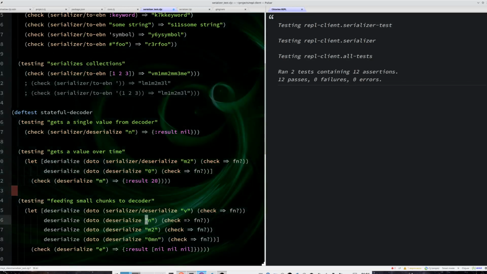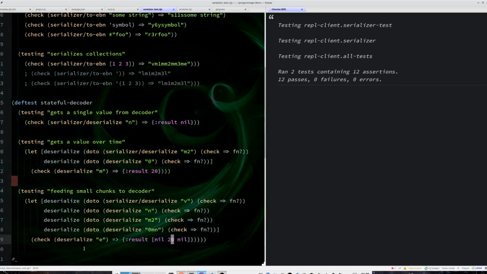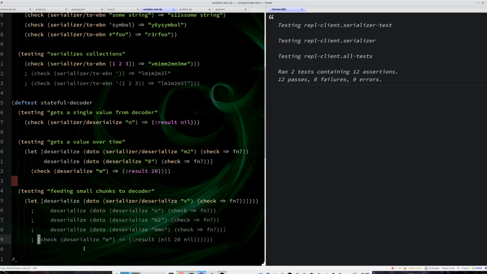So now I have a nil that's fully parsed, but the vector didn't end. Now I have a number that started, it's the 2, but it didn't end. And now 20 finished, and I also added a nil, but it didn't end. And finally I deserialize everything. And the result will be nil, 20, and nil. And this 20, it's basically separated into deserializers. So let's start with the small steps, otherwise we can be overwhelmed with everything that I am doing here.